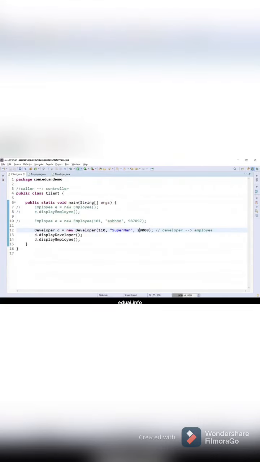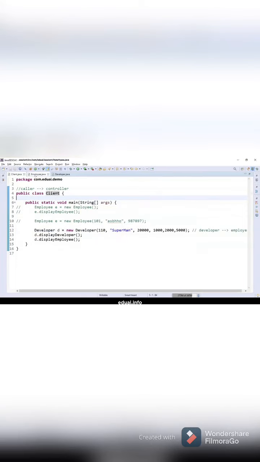Why not in default? In the default constructor, it is already available. You know why we didn't write this? It is already available. You don't need to write it. It is by default. Now let's run and check. So you see again the employee class constructor is getting called, and then developer, display developer, and if you see display developer, the values are new values.